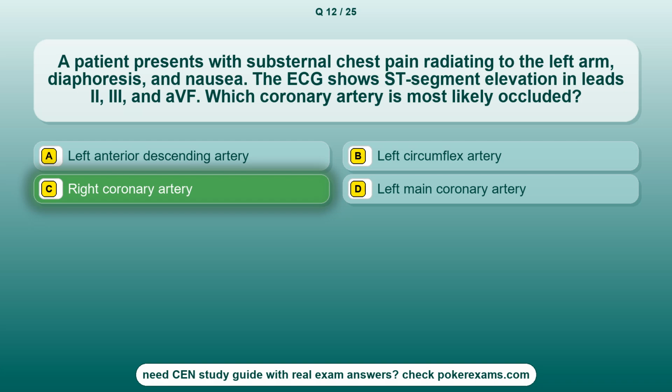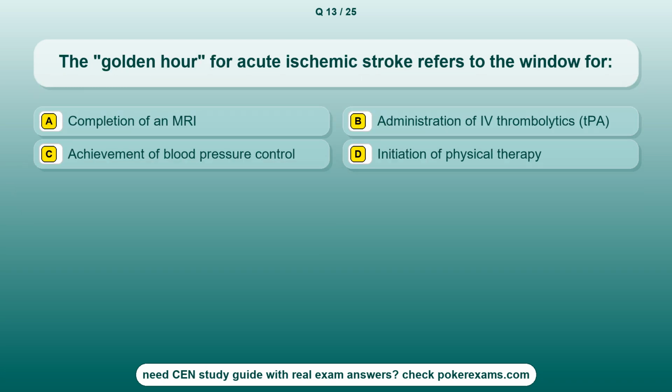The correct answer is option C, right coronary artery. Question 13. The golden hour for acute ischemic stroke refers to the window for option A, completion of an MRI. Option B, administration of thrombolytics, TPA. Option C, achievement of blood pressure control. Option D, initiation of physical therapy.